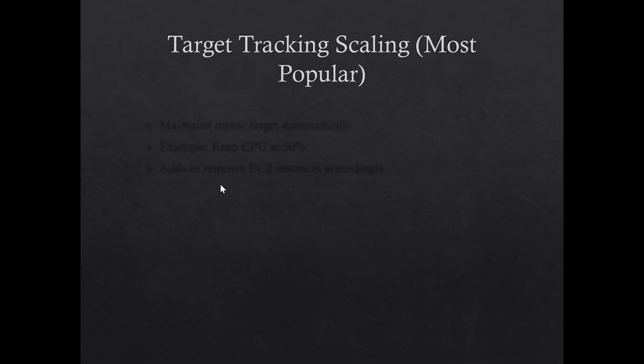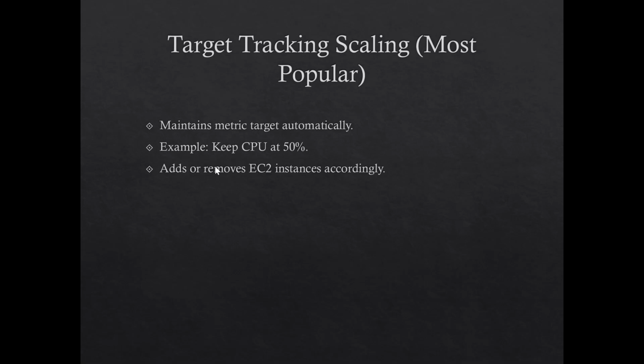Next slide, we'll see target tracking scaling. This is the most popular one. In this AWS maintains a target. For example, keep CPU at 50% across all instances. If CPU spikes, it will add instances, and if CPU drops, it will remove instances. The same logic applies to application load balancer request count, network input, memory, and custom metrics.